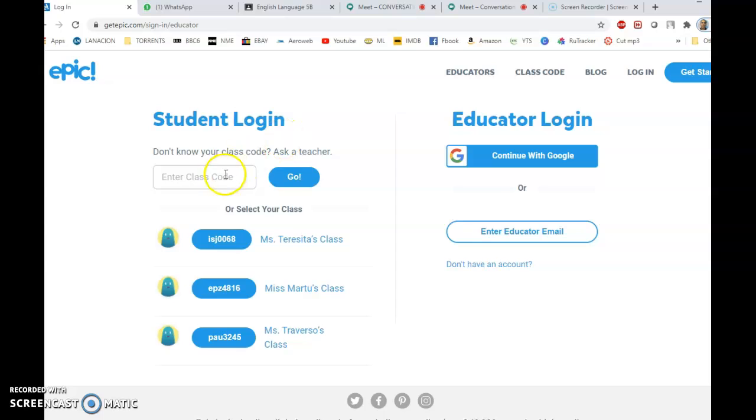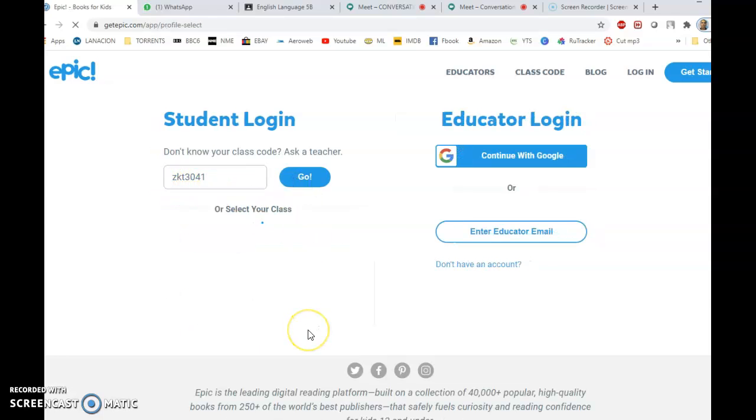Then you have to log in here where it says Students Login, and you're going to enter Miss Pipi's class code, which is Z, like in zebra, K as in kilo, T as in teddy bear, and you have to write 3041. So Z K T 3041, and you hit go.